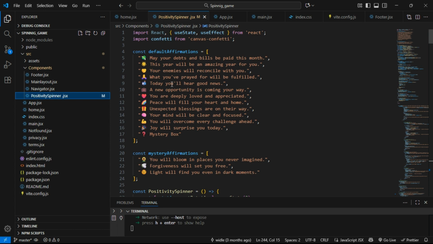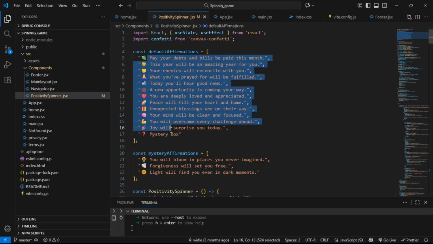You want to use components and a basic folder structure. It helps you. And yes guys, in the PositivitySpinner component, this is all the blessings that are already written for you.